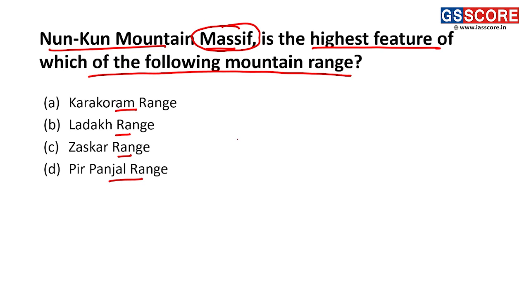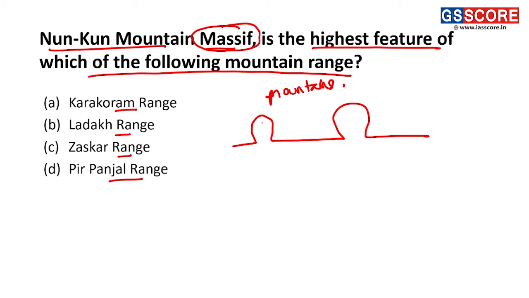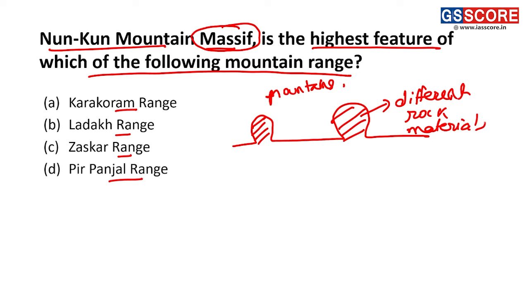A massif is basically a kind of landform structure where there is presence of multiple plateaus, or we can also call them small hills or mountains, which are made up of different rock materials, but they are placed such that they look like a series of mountains. They appear as a series of mountain ranges.